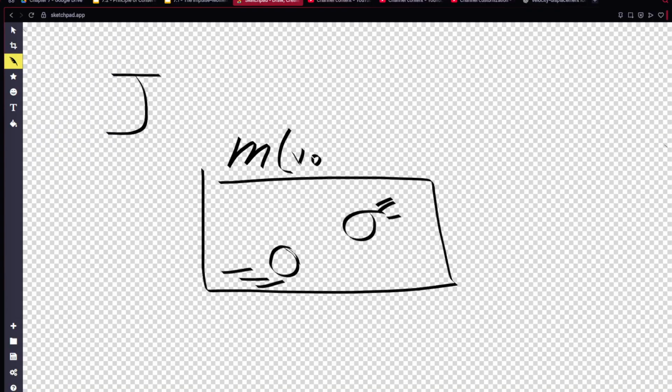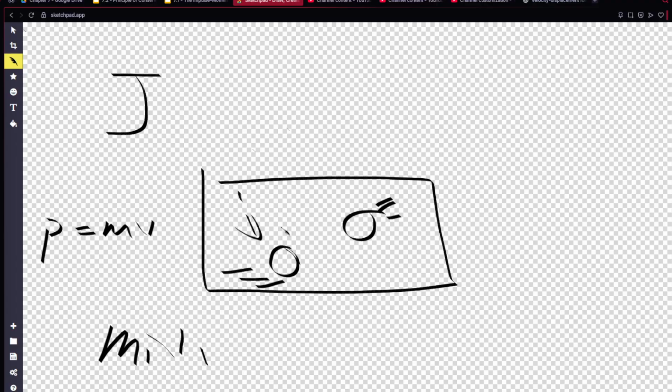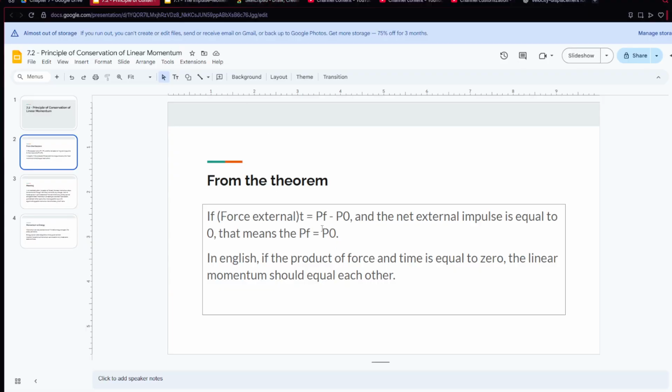Remember, linear momentum is just m times v, so it's m1 v1, the first puck, plus m2 v2, the second puck, equals the linear momentum p1 plus p2. Logical here, and we'll use this in other calculations.